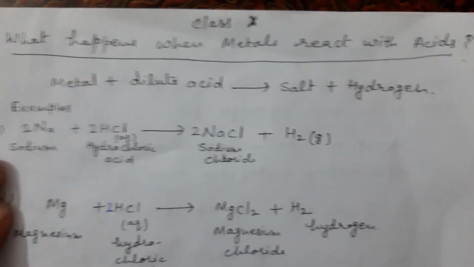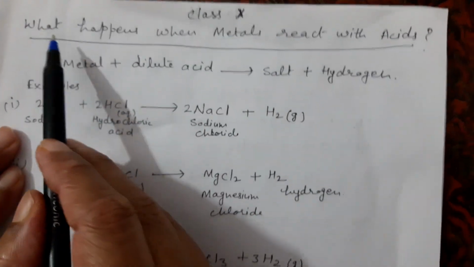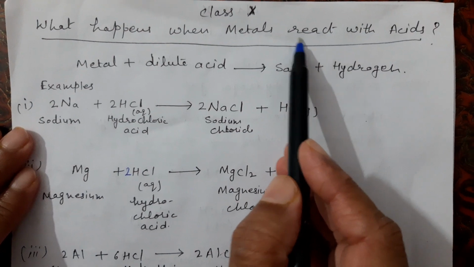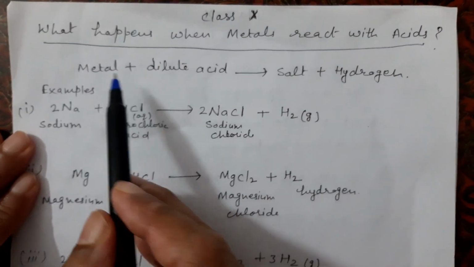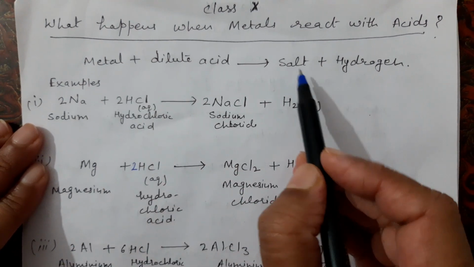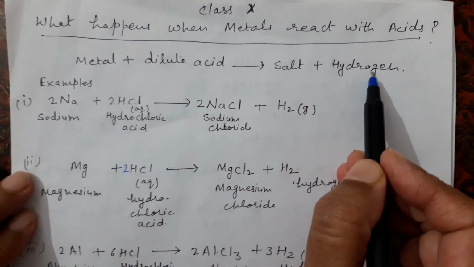Next property of metals. What happens when metals react with acids? Reaction of metals with acids. Metal reacts with dilute acid. It forms salt and hydrogen gas.